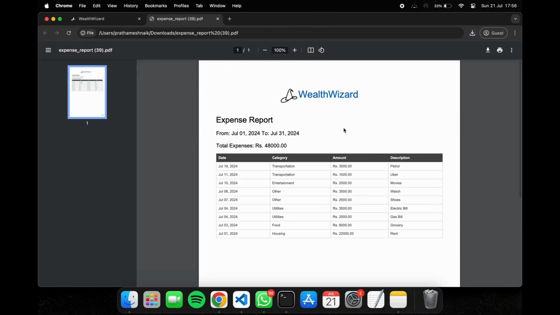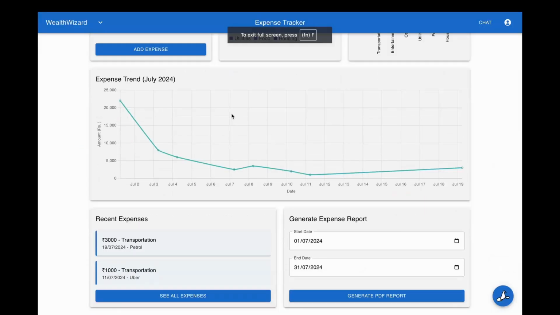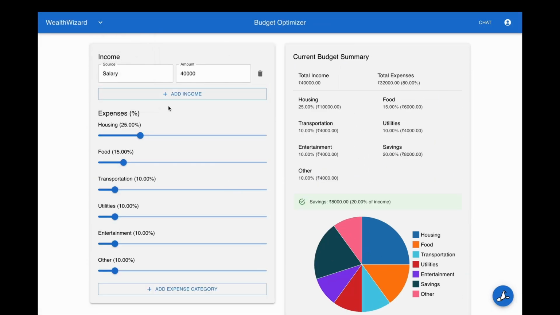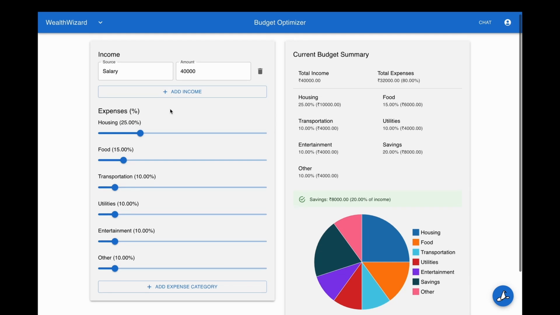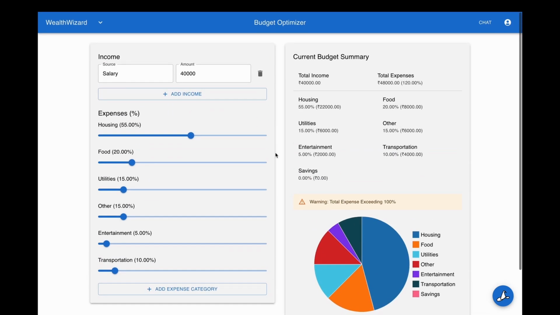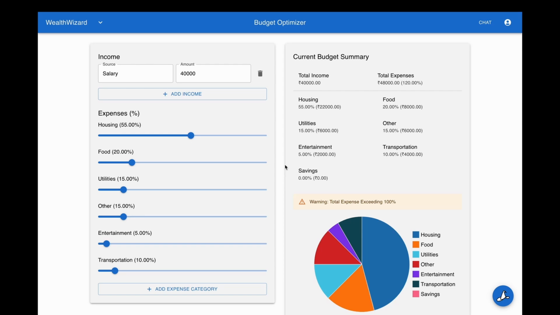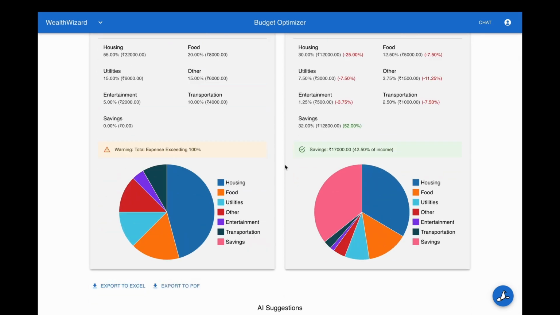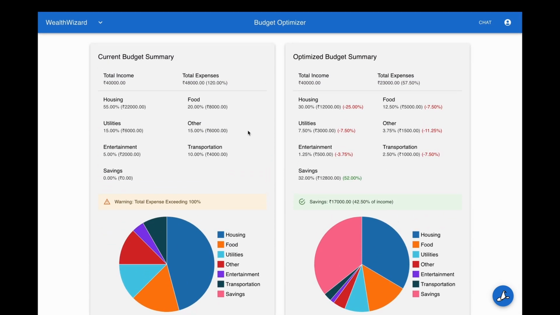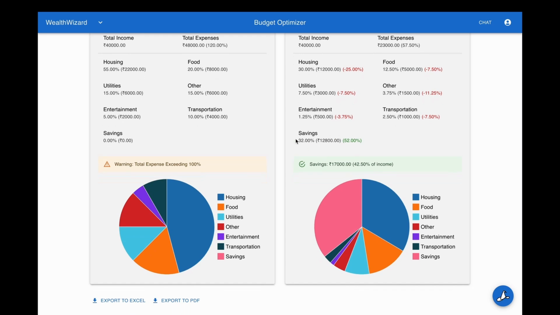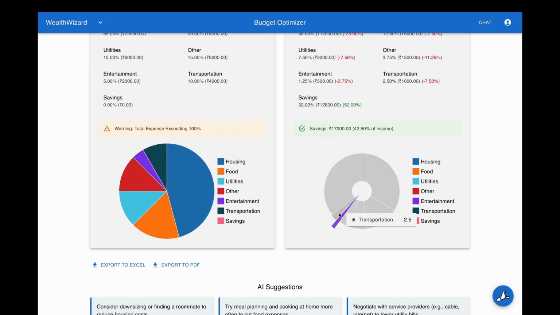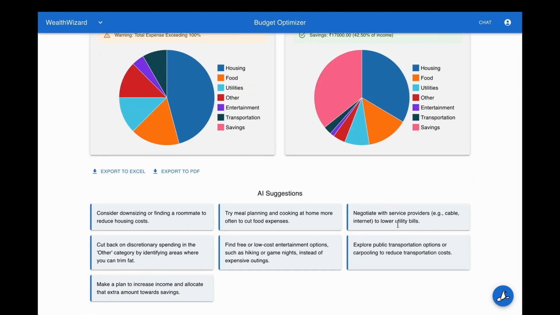Next up, let's move on to budget optimizer. So for all the expenses you filled in your last page, you can fetch it over here. As you can see, this guy is spending more than his earning. We optimize this budget, and AI provides us with a more optimized budget where we can save up to 42% of our income, as well as some AI suggestions. We can also export this data in Excel to PDF.